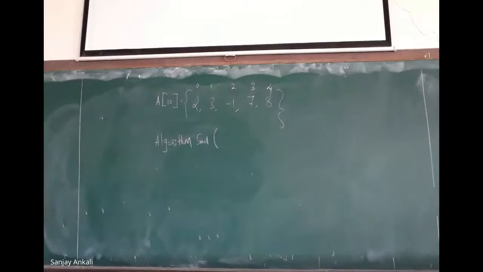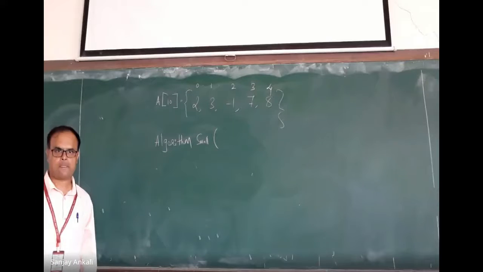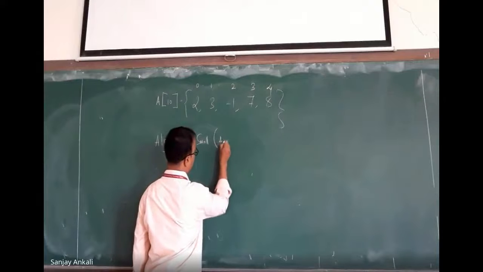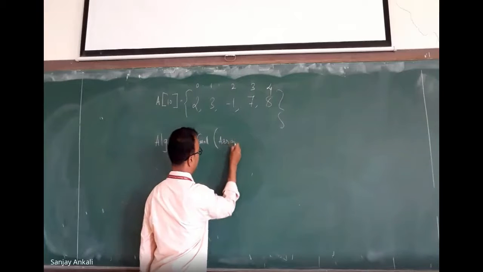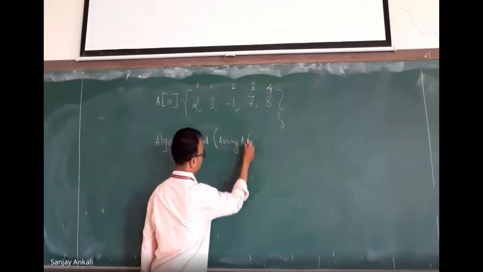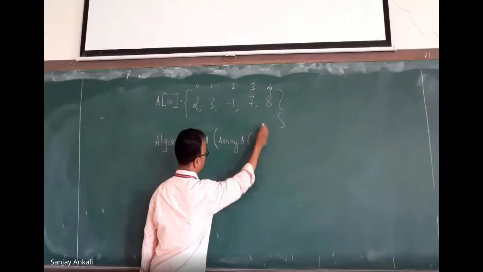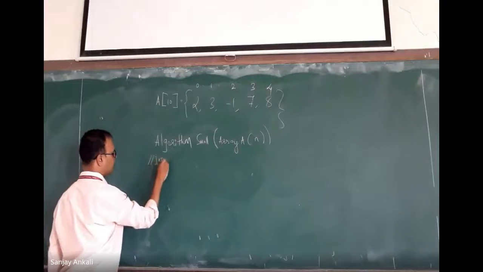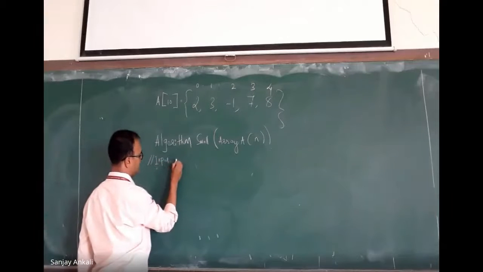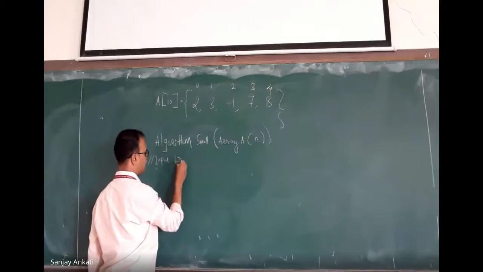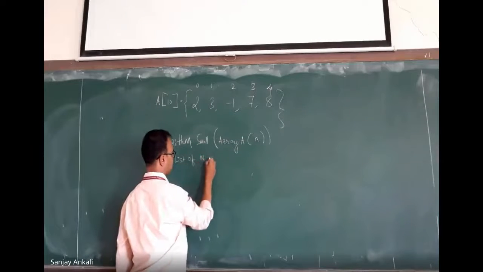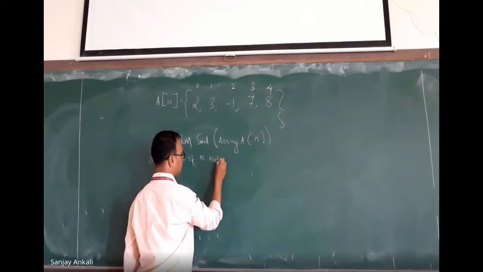What is the parameter we are passing? What is the input we are passing? Array. So I write array A of, let us say n. Now what is the input? Tell me. What is the input to this algorithm? A list of natural numbers. N natural numbers. Yes or no?